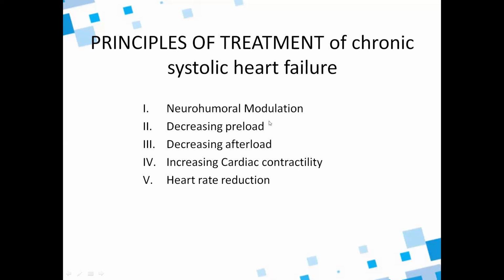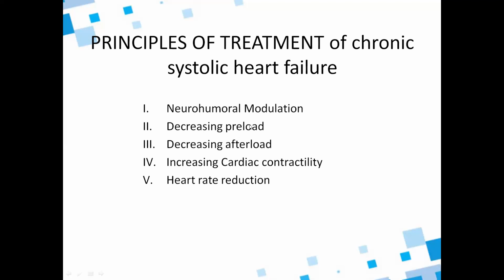What do you do? Neurohumoral modulation. In pathophysiology, we saw that whatever neurohumoral regulation is happening should be modulated, and we should decrease the preload. Even though the heart is having increased preload, if it is unable to pump enough blood to the body, the blood will be stagnating in the heart, which might cause even more problems.